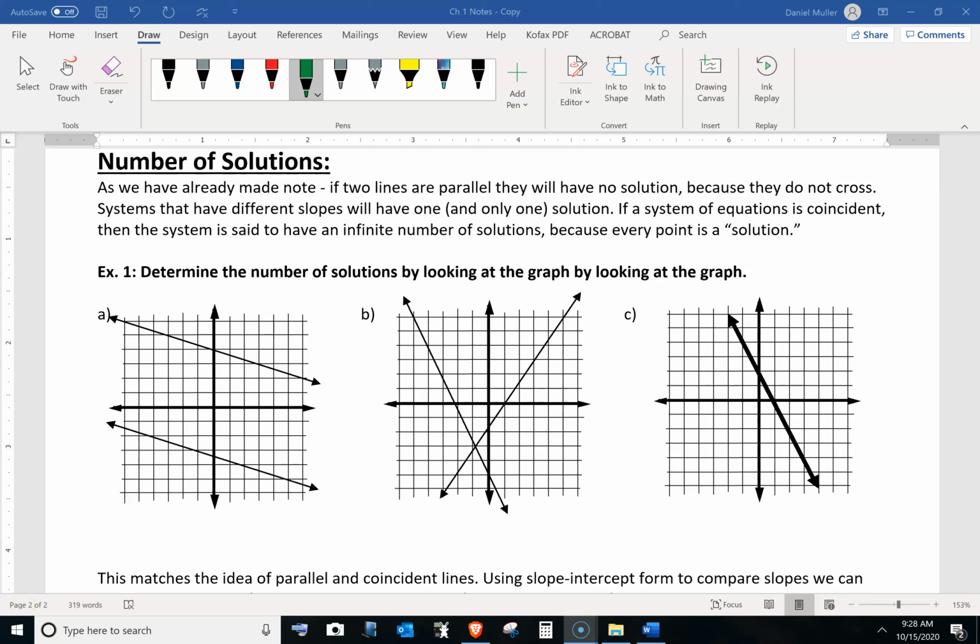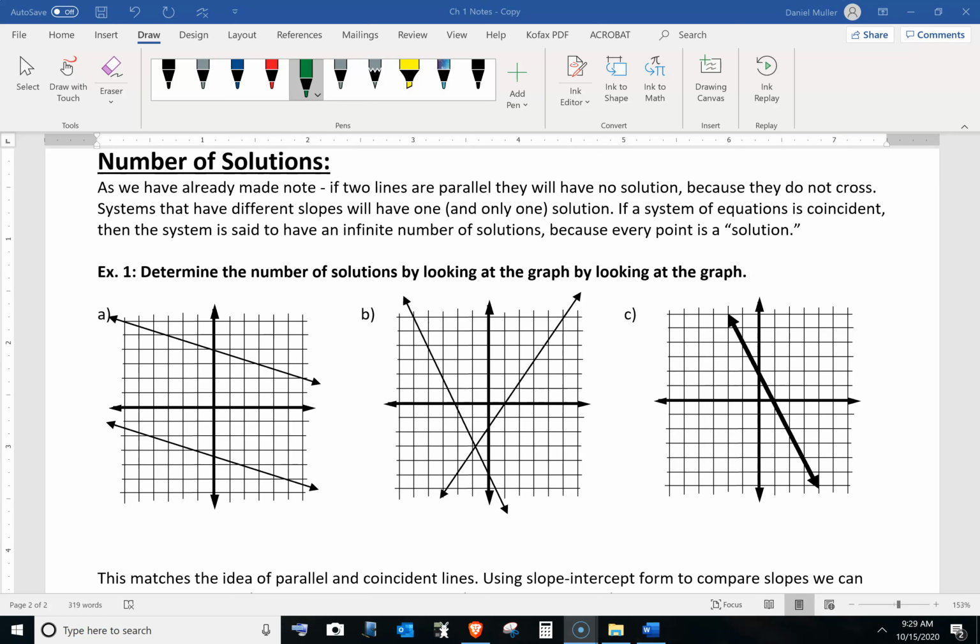Now, above we made a note. As we've already made note, if two lines are parallel, they will have no solution, which is not always true, but almost always true, because they're never going to cross. They're parallel. It's like train tracks. And train tracks will always be parallel. They'll never end up crossing.